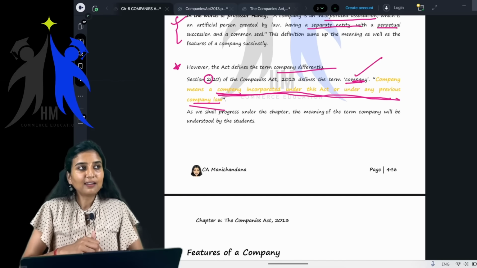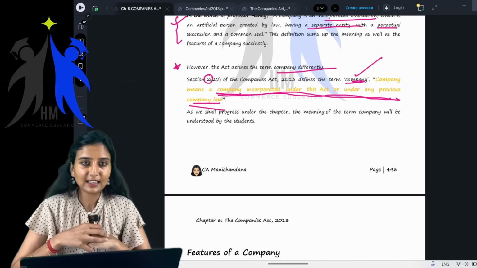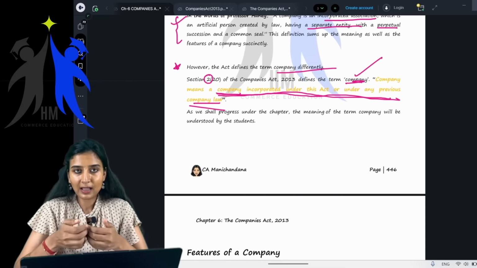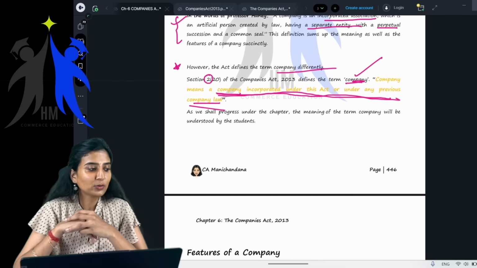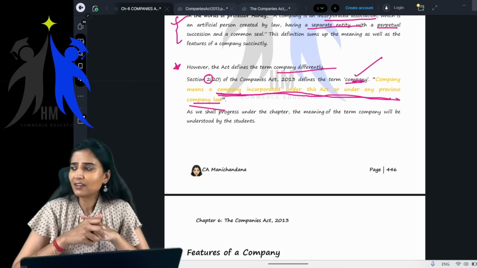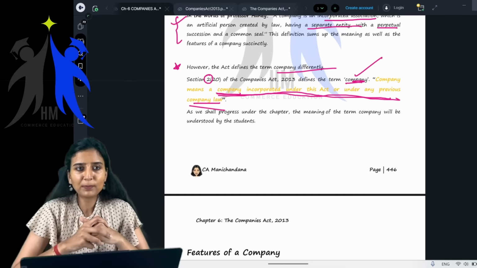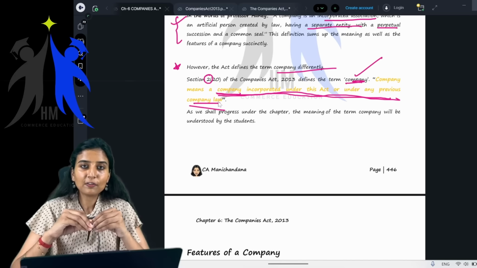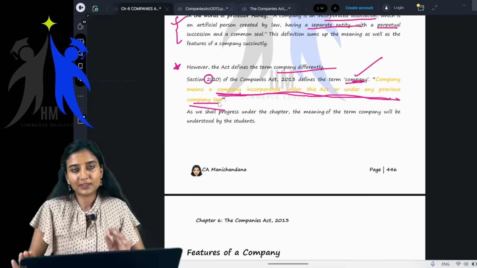And there is one weird thing which we usually see in practice, because I'm a practicing chartered accountant. Whenever we talk to people who are doing some business, they feel that it is a company.